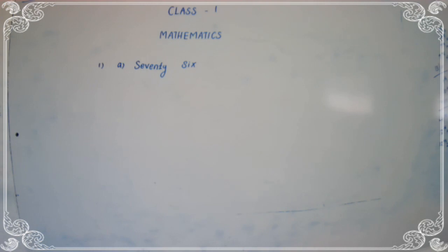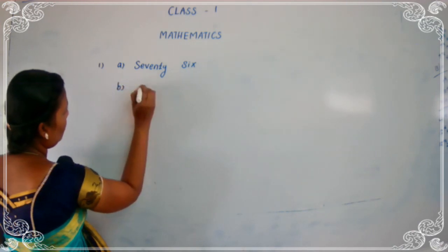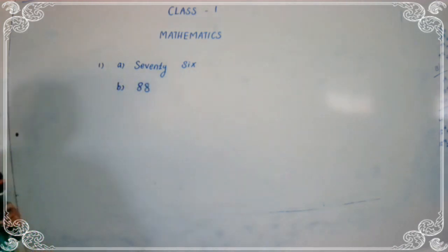They are given the question, number in words. Read 88. Eighty, 80. Eight, 88. How do you write 88? The B answer is 88. All of you listen and write with me.